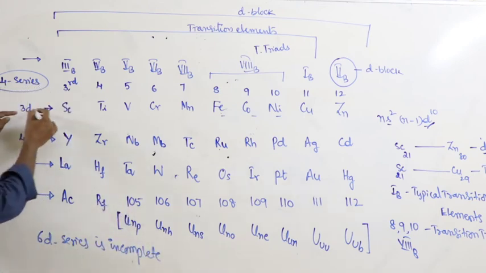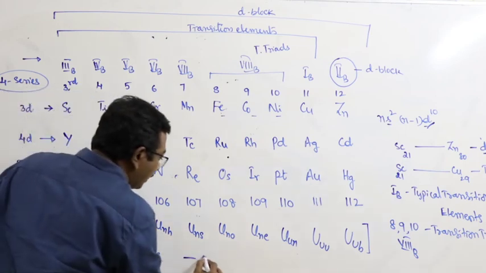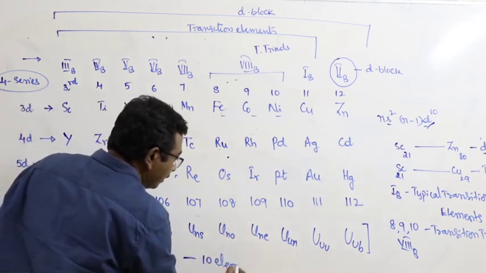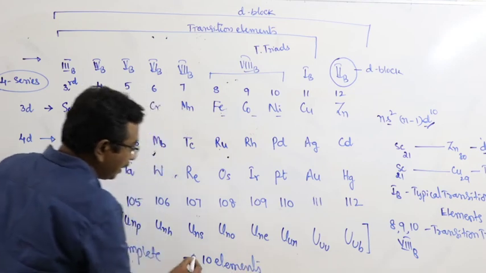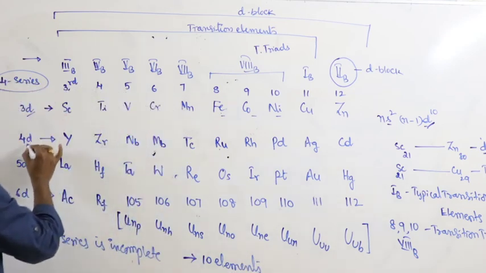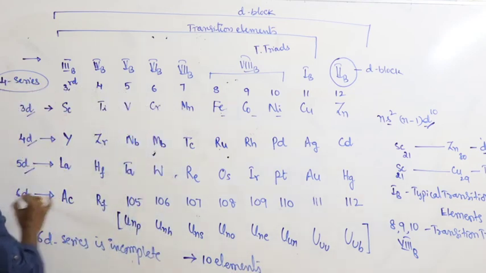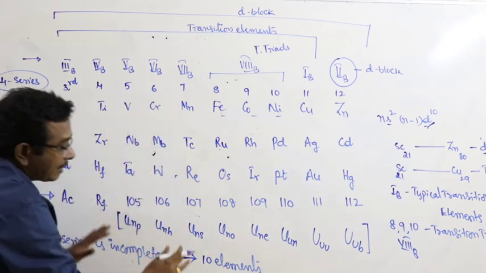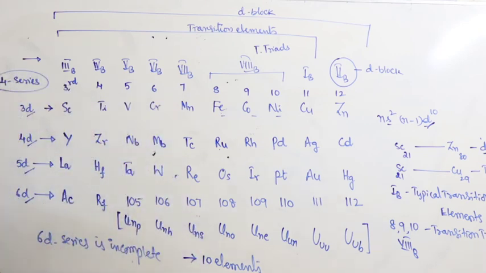But each and every series, that may be 3D, 4D, 5D, 6D, consists of 10 elements.